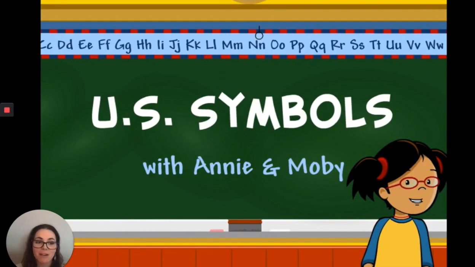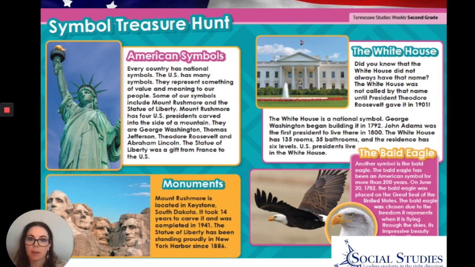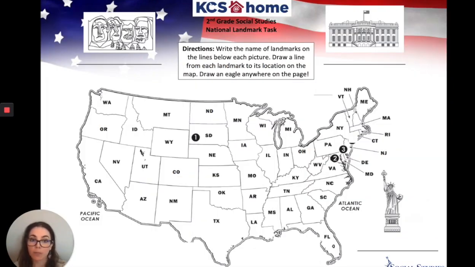Okay, so great video, right? I really like how they said that a symbol could be a thing, like our American flag. It could be an animal, like the bald eagle, or it could be a place, like a monument or something that was built to represent somebody or something. So last week, if you had the packet, you had the symbol treasure hunt, and one of the things that you did in the packet was come up with some facts about the places or the landmarks that we talked about.